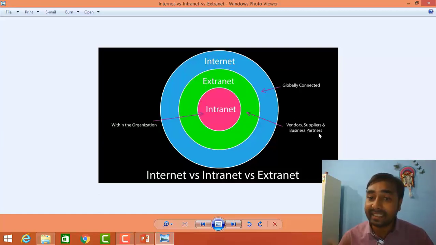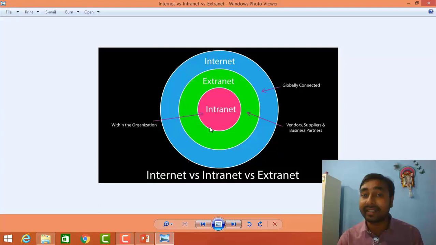If any external person comes and wants to access the information, only the extranet is used for them. But an intranet is within the organization, where only their own employees can access the information. By the help of this image, you can also understand the use of internet, intranet and extranet. I have given the definitions, you can write them. If you still have doubts, you can ask.